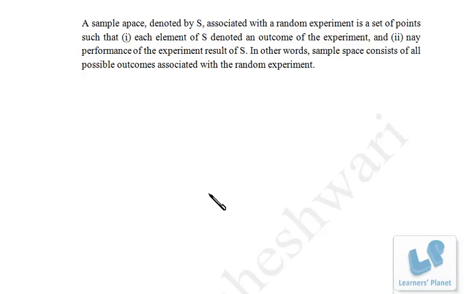Next thing is a sample space. Now, what's a sample space? That is the total number of possible outcomes, right? Suppose you throw a dice, right? If you throw a dice, there are six possible outcomes. That is either one dot will appear, two dots, three dots, four dots, five dots, or six dots. So that's the sample space, right? If I have to write the sample space of a dice, I can just write 1, 2, 3, 4, 5, 6, right?